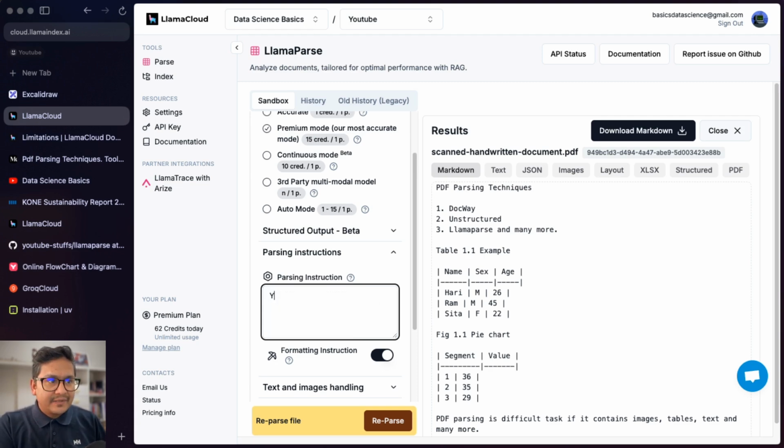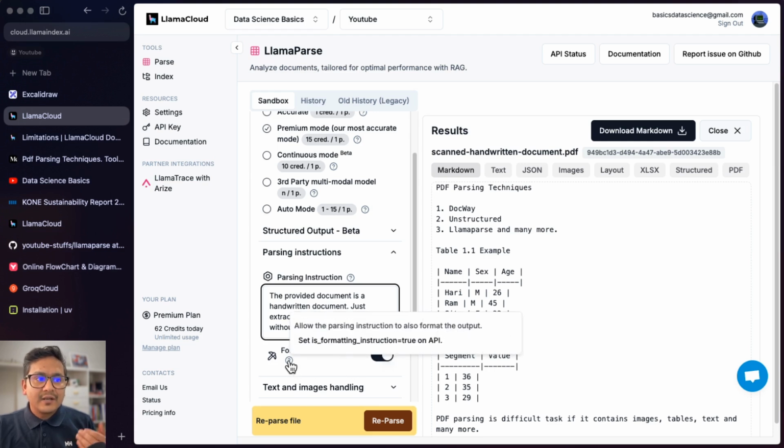Just to show you an example, I can say the provided document is a handwritten document. Just extract the table information without additional text in it. That's it. Let's see if it works or not, because these are the instructions that I provided into it, and formatting instructions.